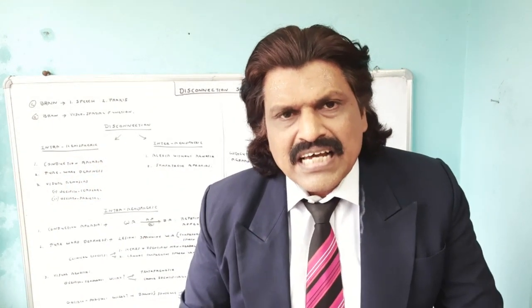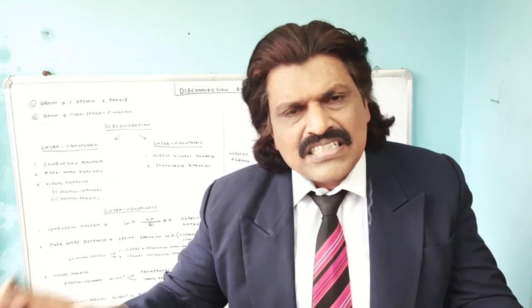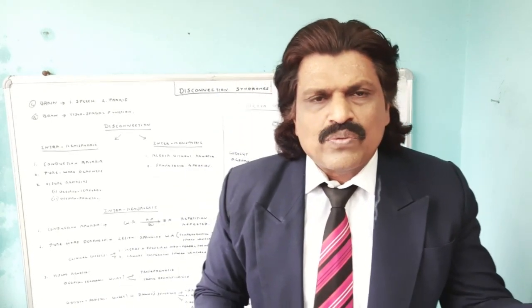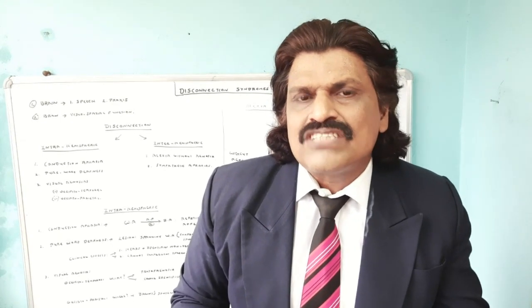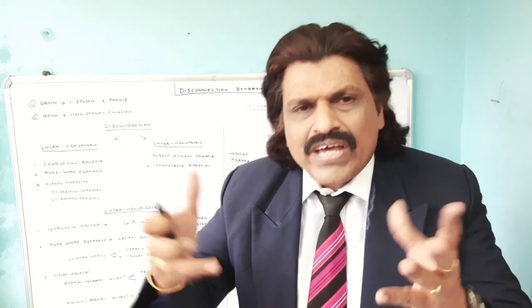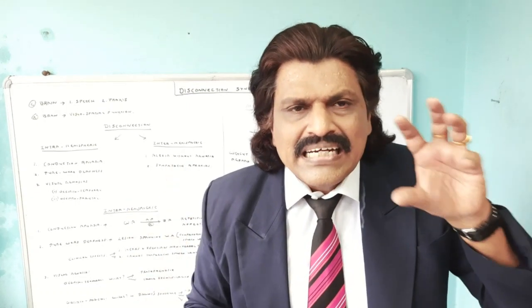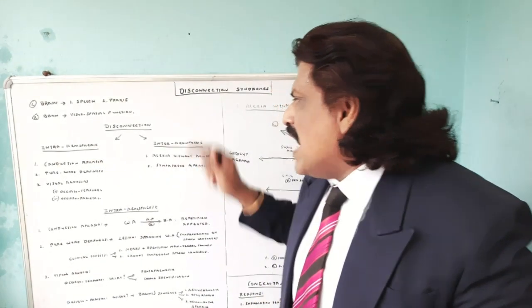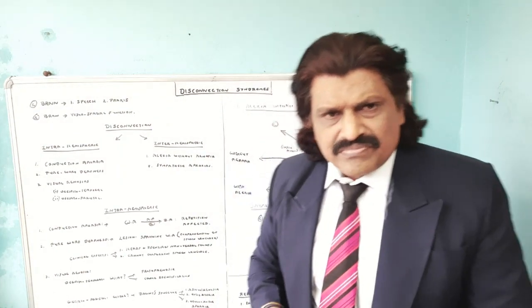If I disconnect the brain on one side, the left side, from that of the right side of the brain, sagittally, this is known as interhemispheric disconnection. I am disconnecting the transfer of information between the left side of the brain and the right side of the brain. Now let's see the various syndromes in intrahemispheric disconnection and interhemispheric disconnection.